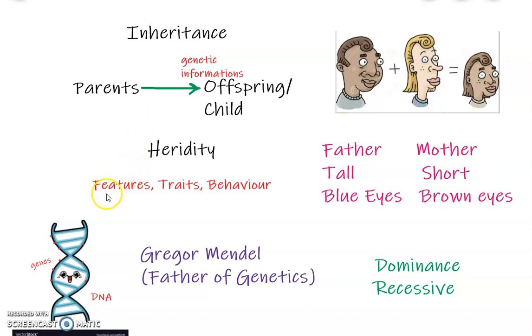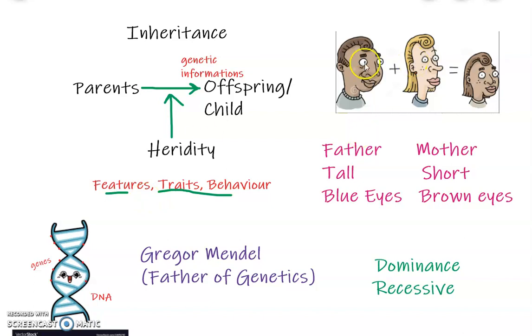When a feature, trait or behavior is transferred from parent to offspring, that process is known as heredity. So what is a feature or what is a trait? They are similar terms, feature and trait. You can use either trait or feature. So we will take a small example.